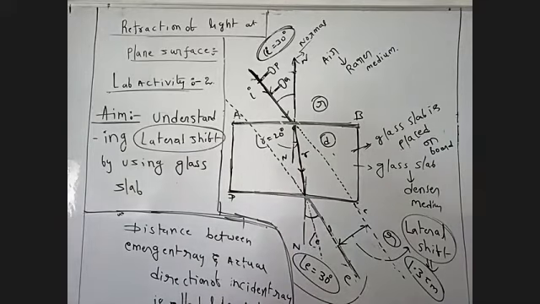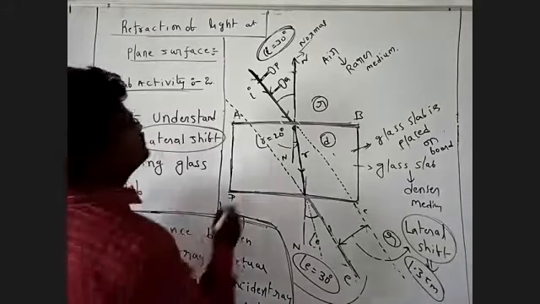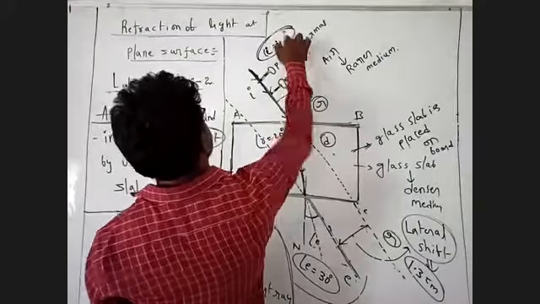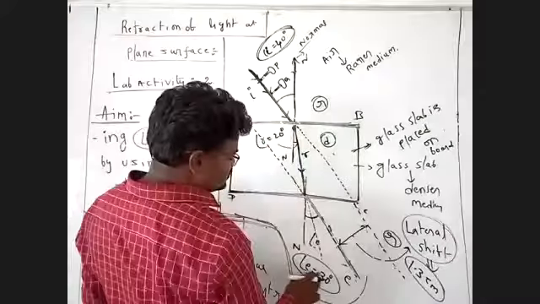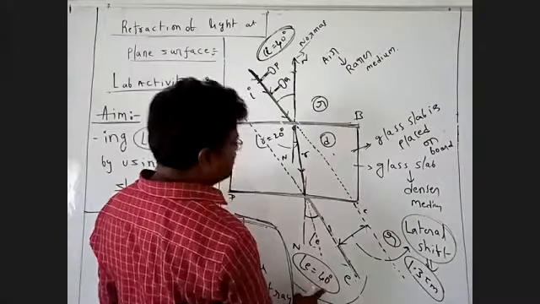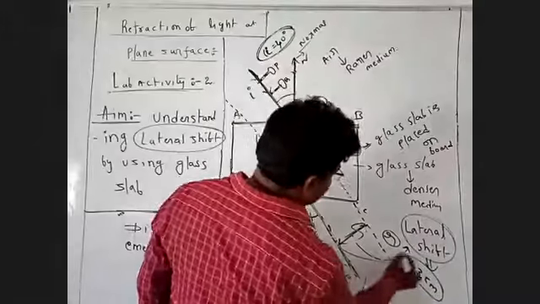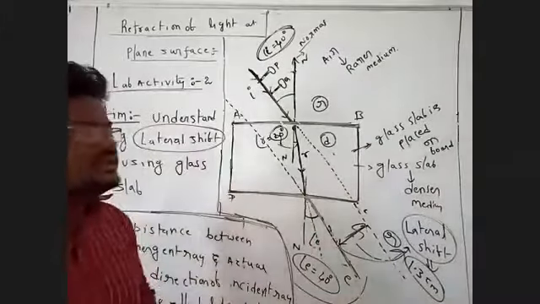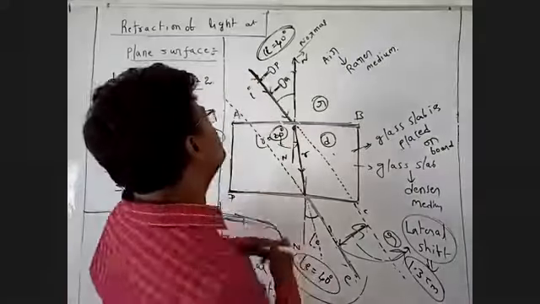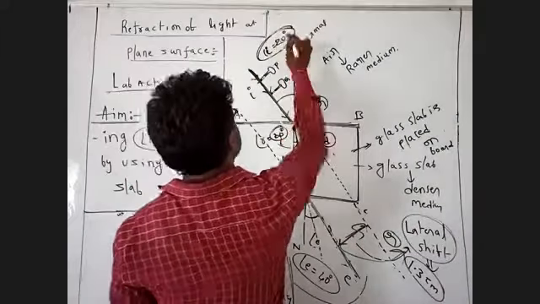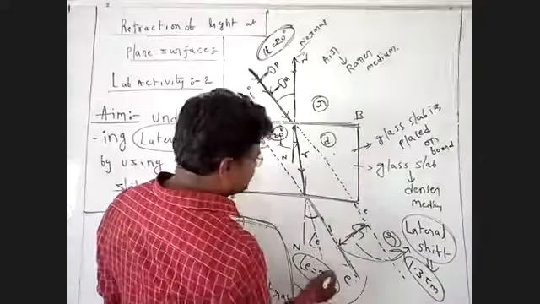Now, suppose, for example, you are doing another experiment with a variation. Suppose this is 40 degrees. You are getting the practical value here as 40 degrees, and you get some value here; it will change. Now this is 20 degrees, and you are getting 20 here also. What is the reason?